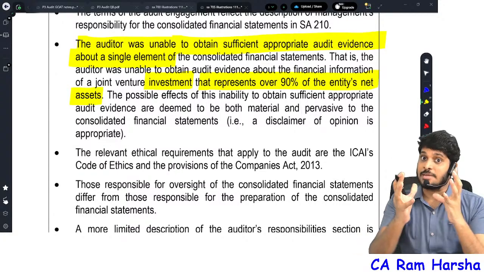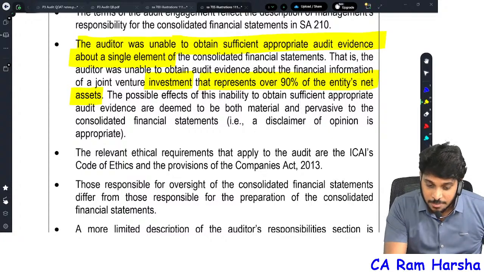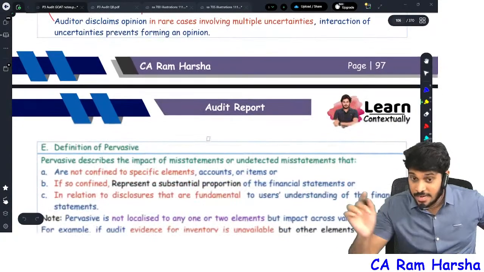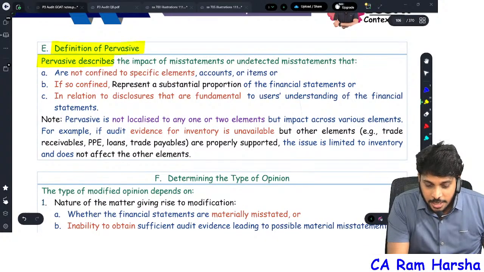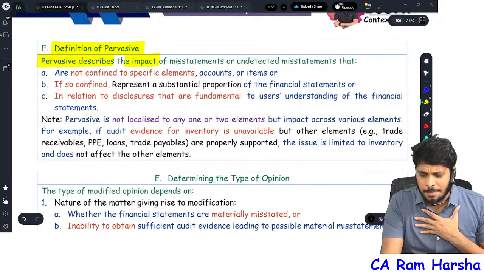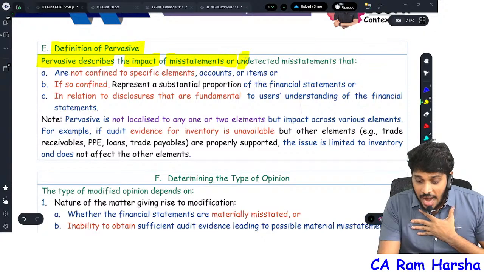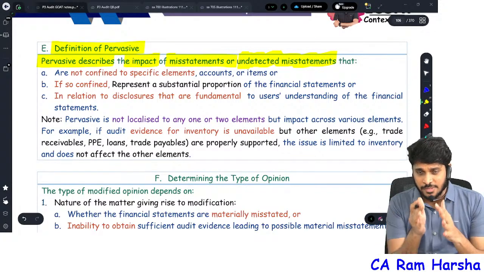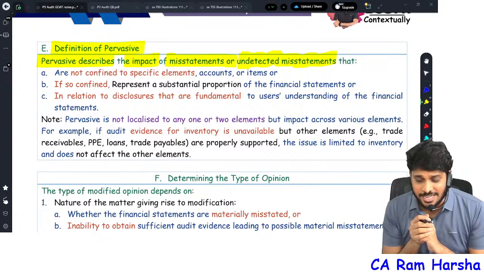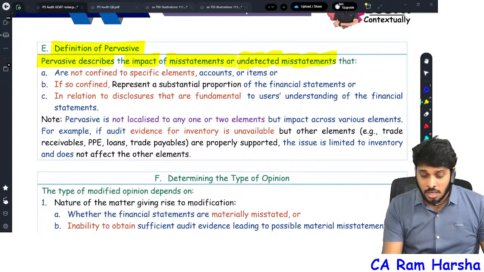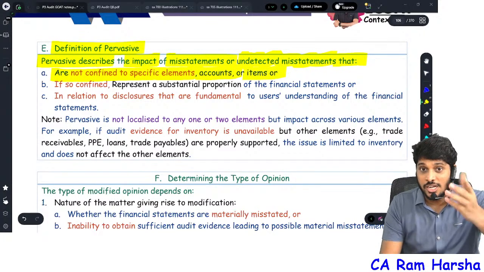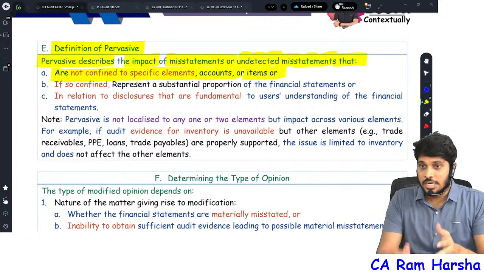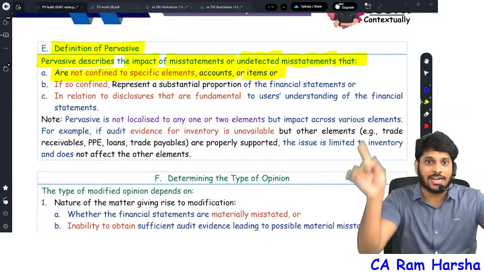Pervasive can be interpreted in multiple ways. First let me show you the pervasive meaning, then we'll continue that illustration. You see, pervasive means what? Pervasive describes impact. It actually talks about the impact of a mistake or undetected mistake. That mistake is not confined to a specific item, not confined to a specific account. Sir, it is not related to one item, all the items are affected.